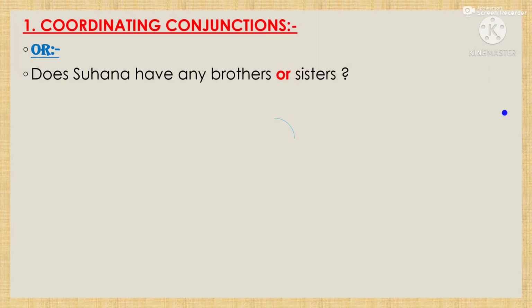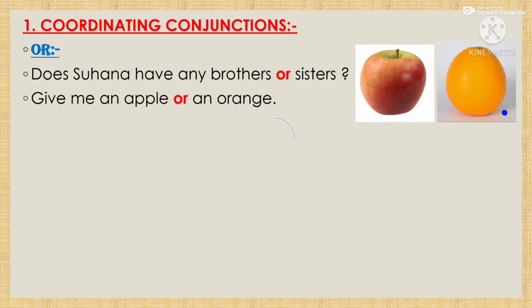The next coordinating conjunction we will discuss is or. Example: does Suhana have any brothers or sisters? Here two sentences are joined. First one is, does Suhana have any brother? Second one is, does Suhana have any sister? These two sentences are joined by the conjunction or. Another sentence we can make: give me an apple or an orange. Give me an apple, give me an orange. These two sentences are joined by the conjunction or.